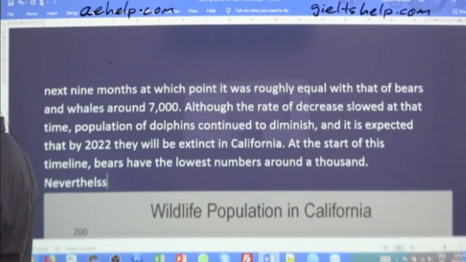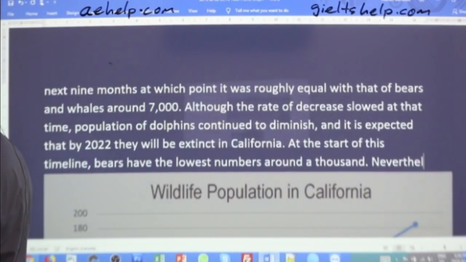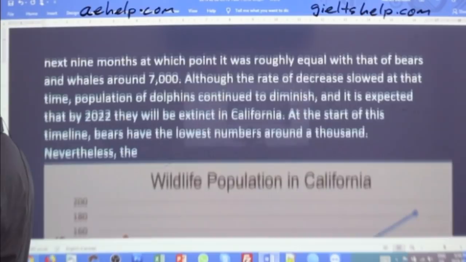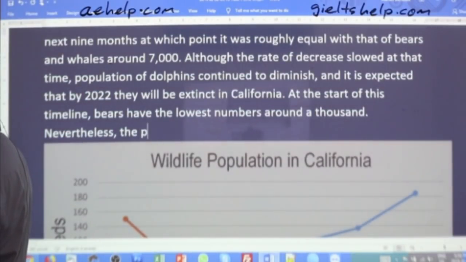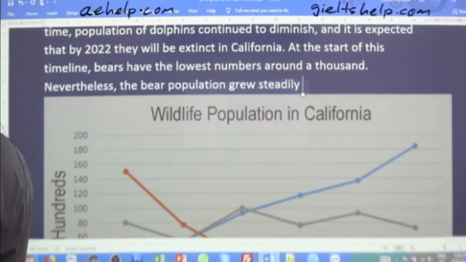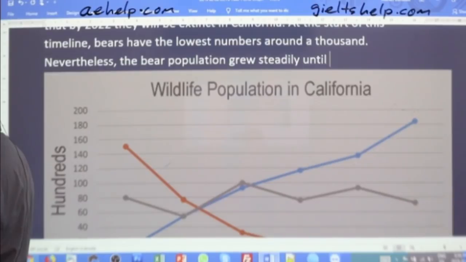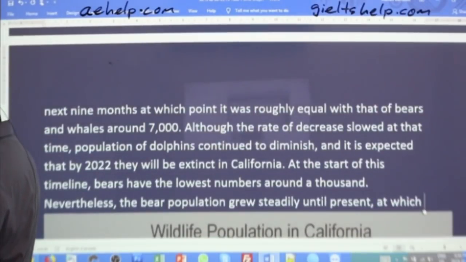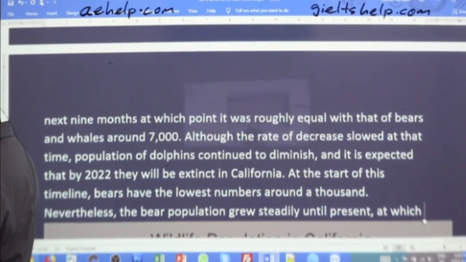Nevertheless, the bear population grew steadily until present, at which point, I just don't want to repeat what I've already said.